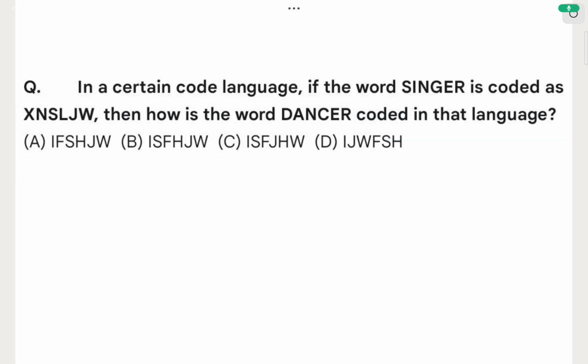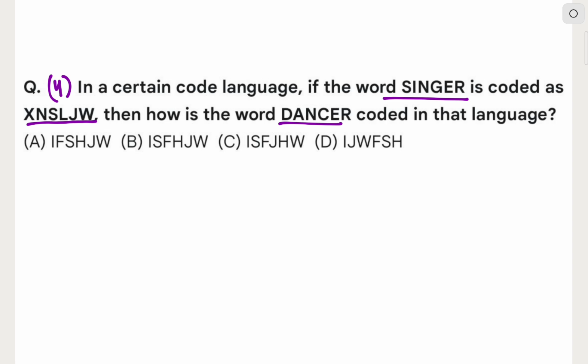So let's solve this question now for mental ability coding decoding, and it will be our question number 4, as we have already solved 3 questions above. In this question, it's important for exams like UGEE, VIT, as I told already. In this question, we are given that in a certain code language, if the word singer is coded as XNS LJW, then how is the word dancer coded in that language? This is also a very good question, and it is expected for the exams. So let's first see the word singer. Okay, singer, and it's coded as XNS LJW.